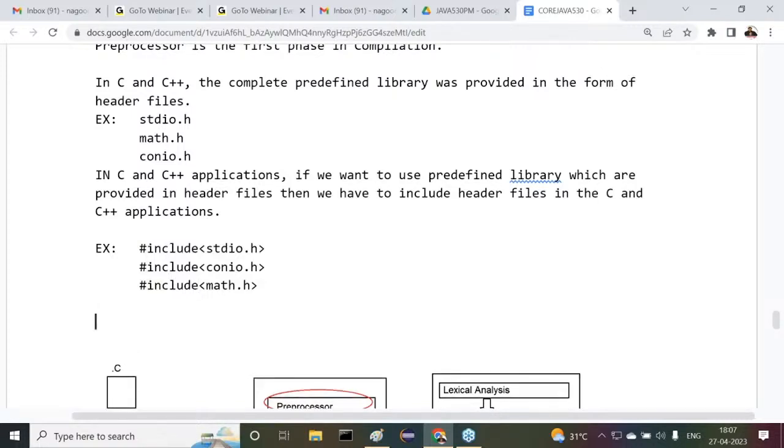Am I right or not? Next point is very, very important. Try to observe carefully. For example, I have a program. Inside my program, I have written all the hash include statements like this. Observe carefully.